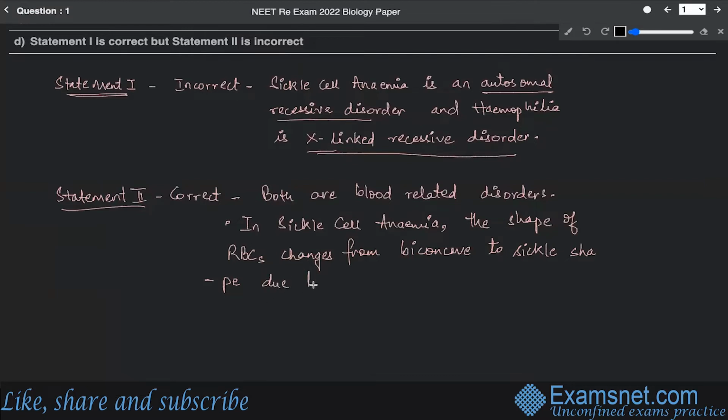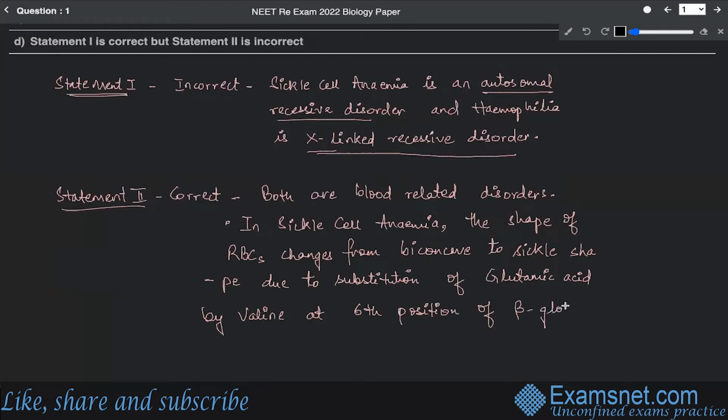So you can say that it is due to substitution of glutamic acid, an amino acid, by valine at the sixth position of the beta globin chain of hemoglobin.